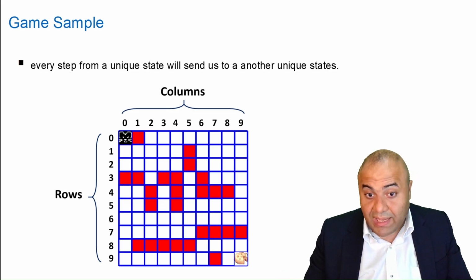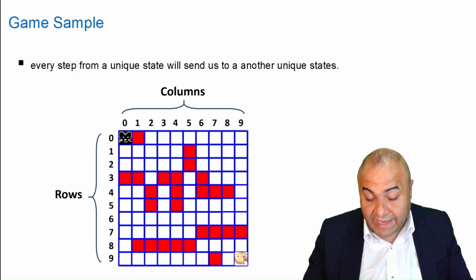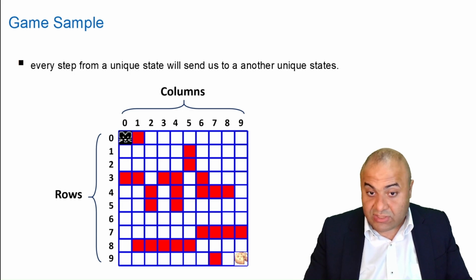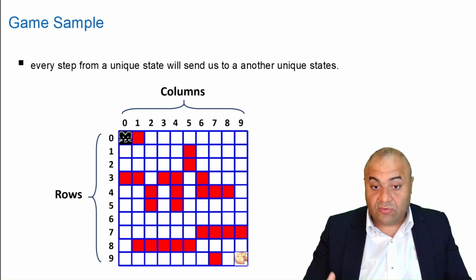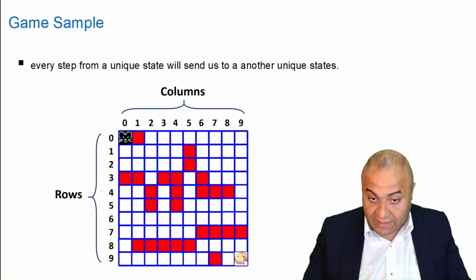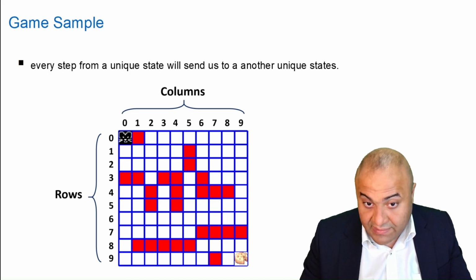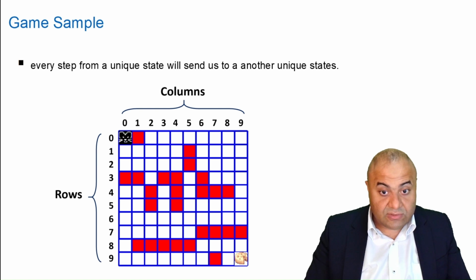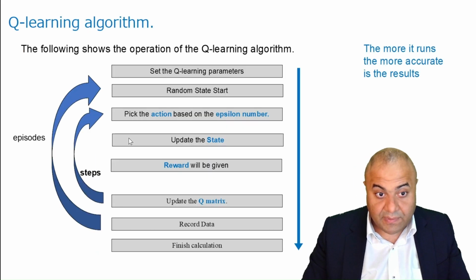And every state will have specific options, and these options will have actions to take, and these actions will send us to other unique states that also have different actions, and those actions are going to send us to other unique states. This idea we will learn more as we code our Q table.